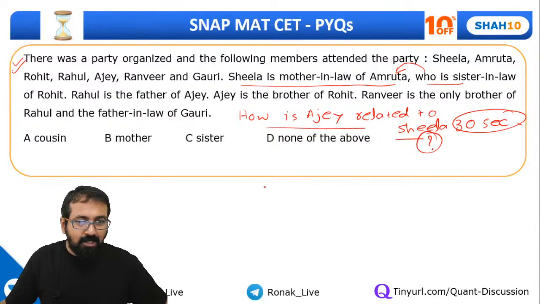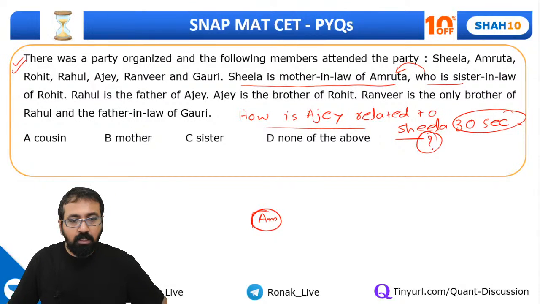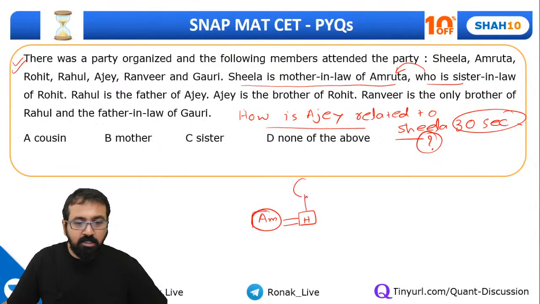Since there is some typo, let me quickly make the family tree. Sheila is mother-in-law of Amruta. So let me just put Amruta over here. Amruta is female, so normally we indicate female with a circle. I think D is correct. So Sheila is mother-in-law of Amruta, so Amruta, her husband, and her mother must be Sheila.